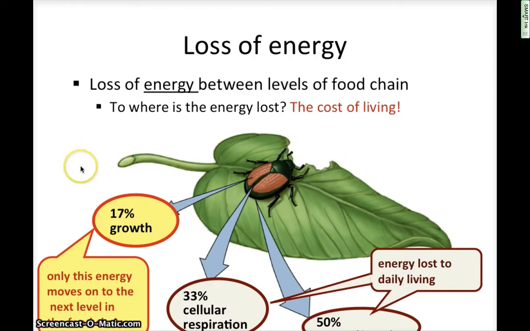Some of these things include growth, cellular respiration to make the energy, producing waste. I think it's a little cut off on the bottom, but all of these are different metabolic processes that are required for this beetle to live. All right. Sometimes we refer to it as loss of energy through heat because all of those activities consume heat.